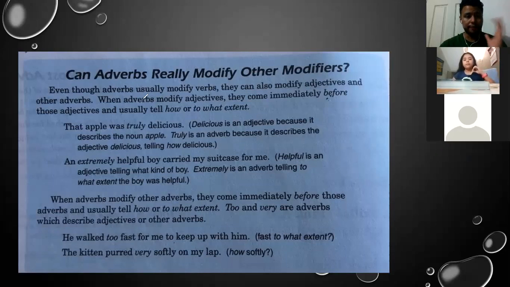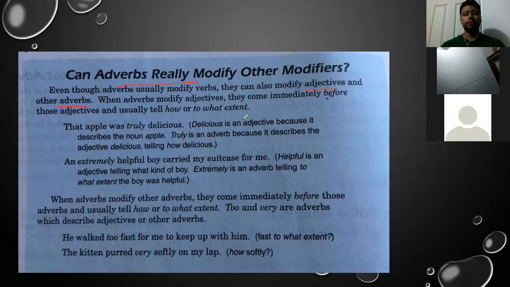Even though adverbs usually modify verbs, remember, adverbs modify verbs. So this is an important fact. Another thing, they can also modify adjectives and other adverbs. Wow, adverbs can modify adjectives, verbs, and other adverbs. Simple as that. When adverbs modify adjectives, they come immediately before those adjectives.